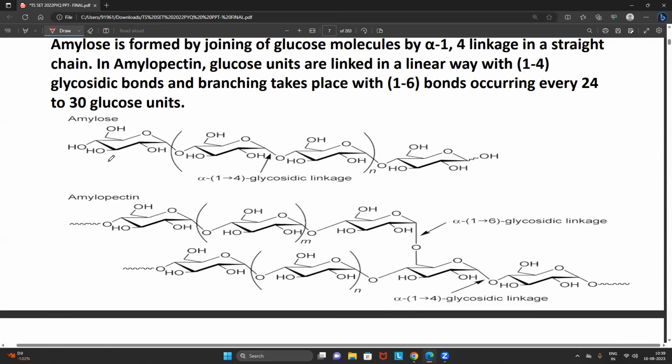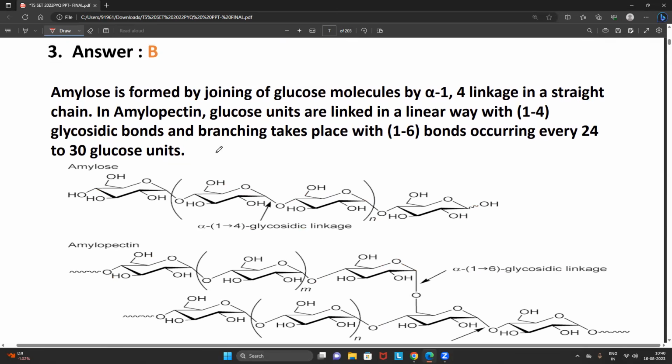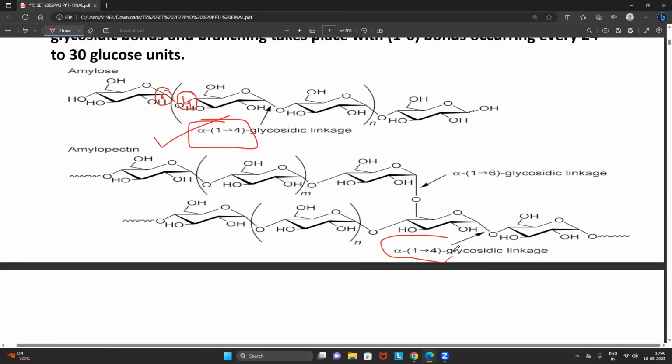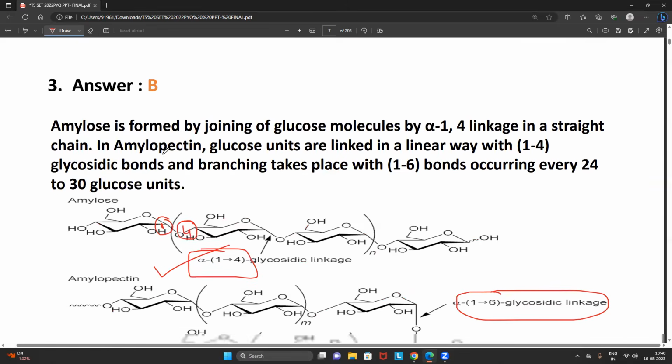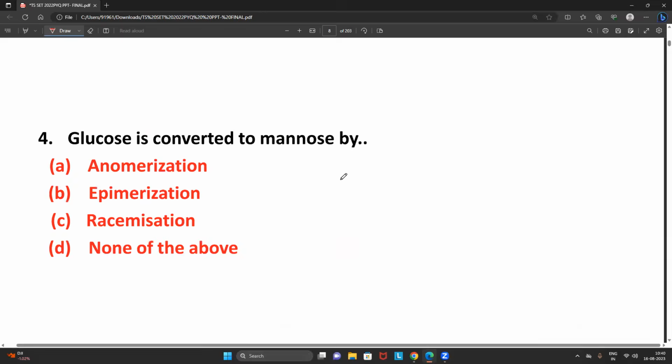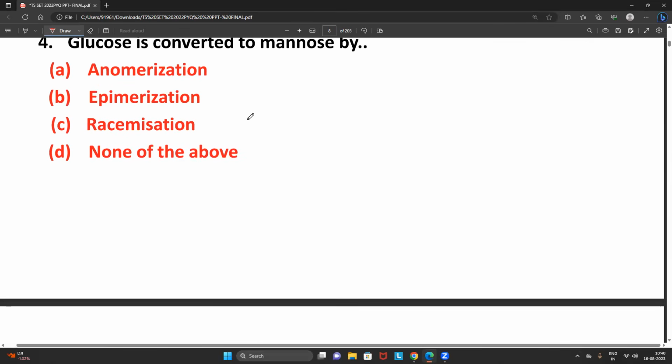How are they getting connected? You can see the picture very clearly, friends. The first carbon of one glucose is connected to the fourth carbon of another glucose. So what will be the linkage? The linkage will be alpha 1,4. If you look into amylopectin, it contains alpha 1,4 as well as alpha 1,6. There is no doubt about it. So what will be the answer now? Alpha 1,4. That is answer B. Very easy, straightforward question. Next one.